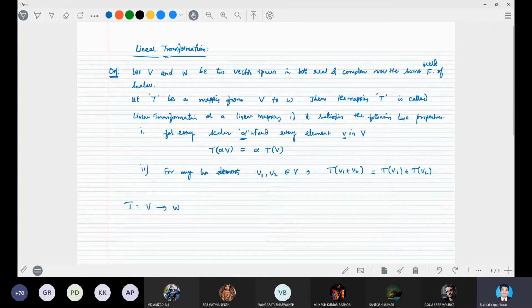Clearly you can understand the two vector spaces, V and another W, where elements of V go to W by the transformation T. This is exactly the mapping.